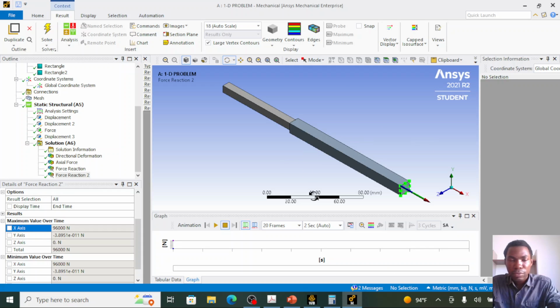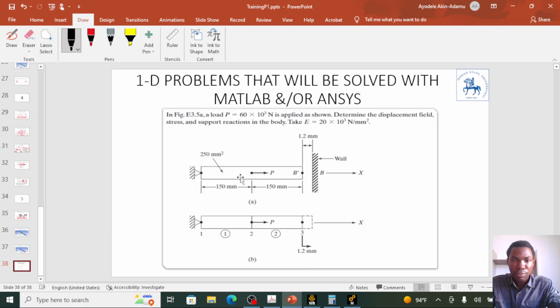Now we have come to the end of this video tutorial on finite element procedure. In my next lesson, I'm going to solve this problem in the MATLAB working environment, and I'm also going to solve this problem by hand calculation. This problem is different from the problem we've solved so far. At node B, we have a gap of 1.2 mm. So I'm going to explain how we go about analyzing this one-dimensional problem in my next video tutorial.